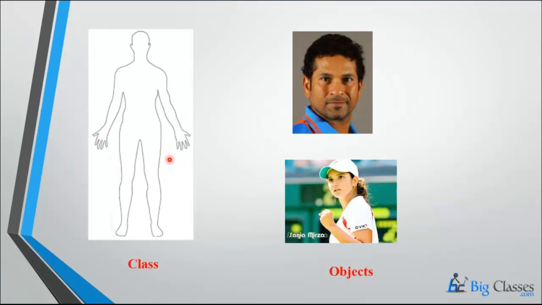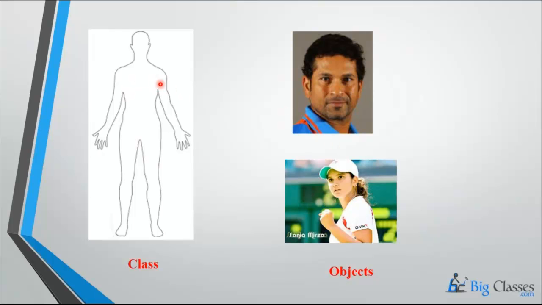If we say human, we can imagine a human having two hands, two legs, nose, mouth, and so many organs. But the class always gives only the blueprint. It's just imagination, it's a template. Now coming to the object, as Sachin. Sachin is a human, and Sania Mirza is also a human. So these are objects of this class.